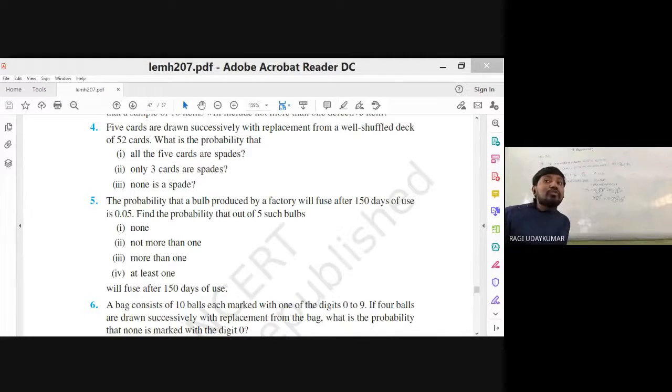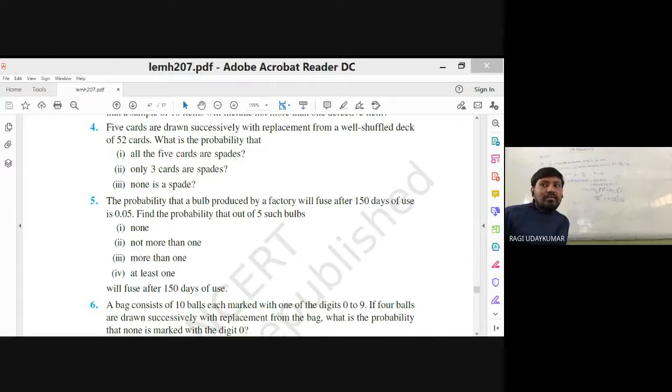Probability that a bulb produced by a factory will fuse after 150 days of use is 0.05. What is the probability that out of 5 such bulbs, out of the 5 such bulbs, means number of trials are 5, none, not more than 1, more than 1, at least 1 will fuse after 150 days of use. The bulb fusing after 150 days is considered as a success.